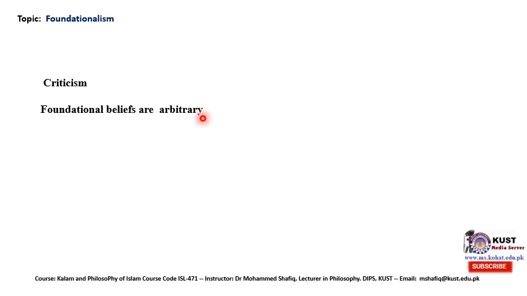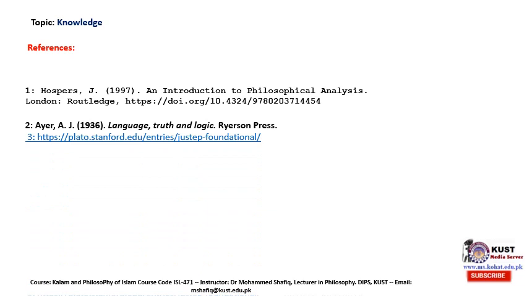But for those who believe in creationism, this foundational belief may not be true. So foundationalism in itself is actually arbitrary. So this is all about today's lecture. These are the references. Thank you very much indeed.